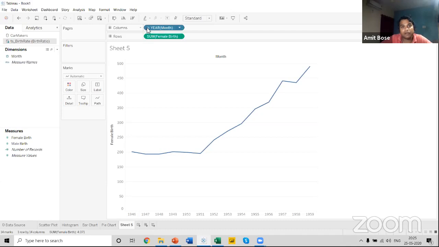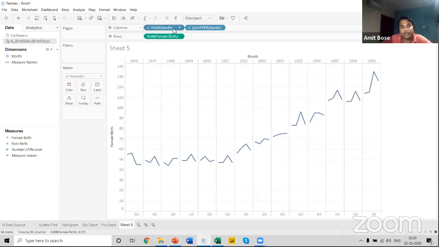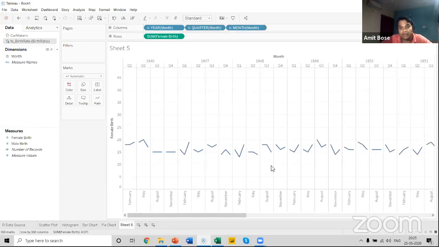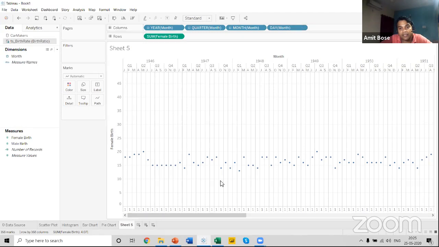If you click on this month dimension, you can see that it has been bifurcated, or the next level of bifurcation has taken place in terms of quarter. Now if I click further, you can see it has changed in terms of month. If I again click on this plus sign, you can see it has changed in terms of day.